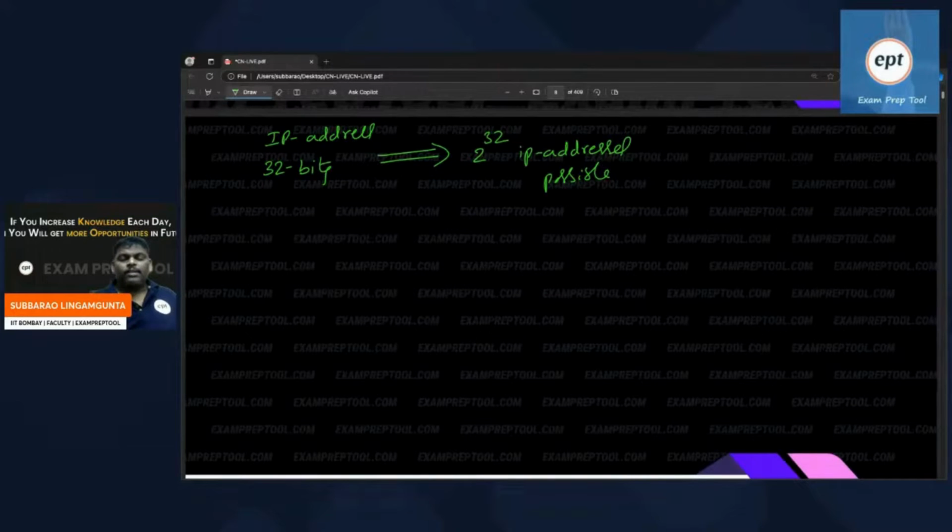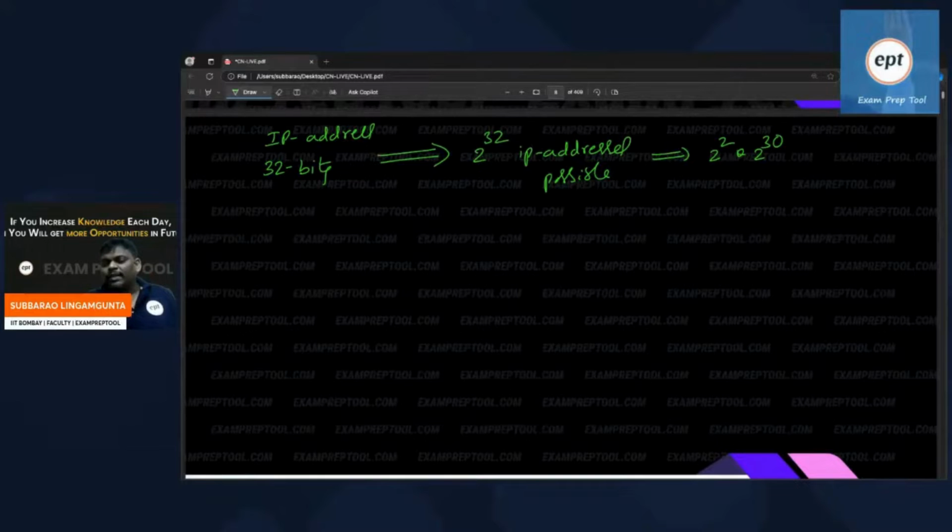An IP address contains 32 bits, so 2 power 32 IP addresses are possible. This can be written as 2 square into 2 power 30. 2 power 10 means K, kilo. What is 2 power 20? M, mega.